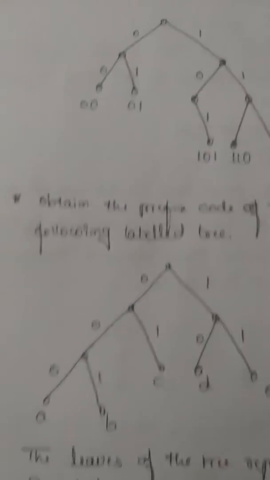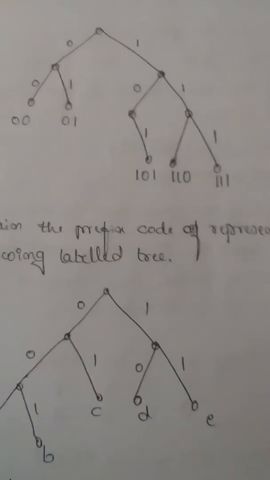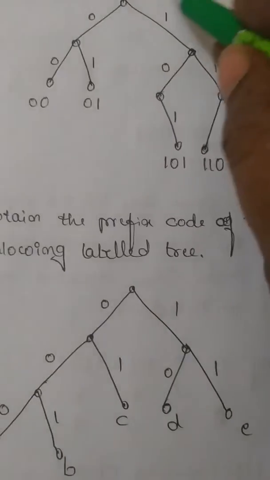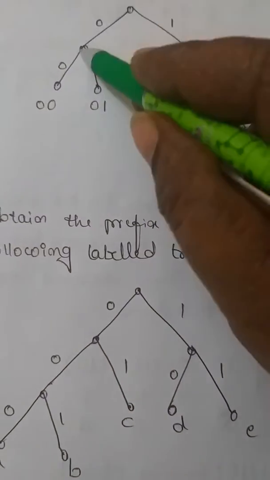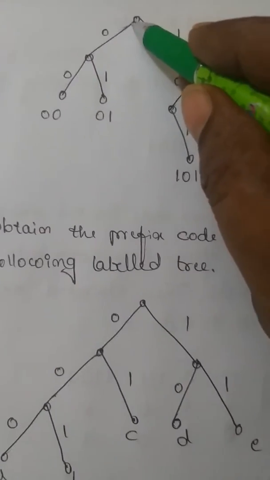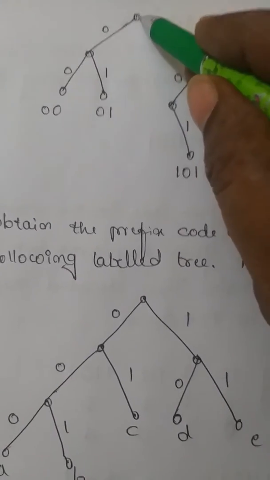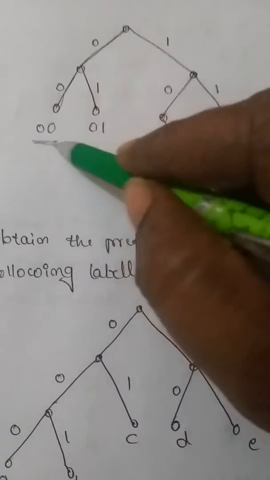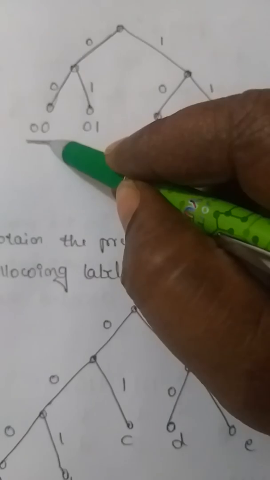Now I can go for the concept now. See, I have to get 0, 0, correct? I have to get 0, 0 means what? 0 can be taken for the left edge, correct? Now if I want to get 0, 0, I can get 2 left edges. So I can go like 0, 0. Correct. So that's what I got, 0, 0. One binary sequence of P I got.